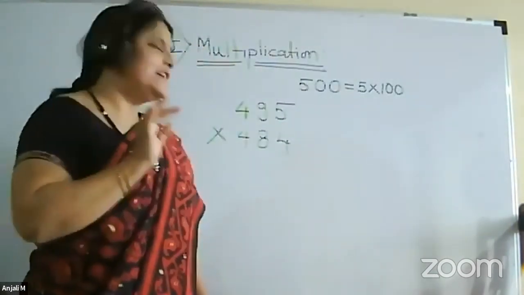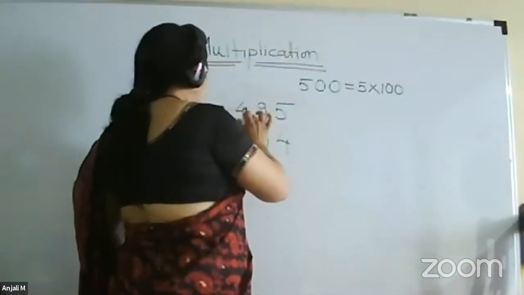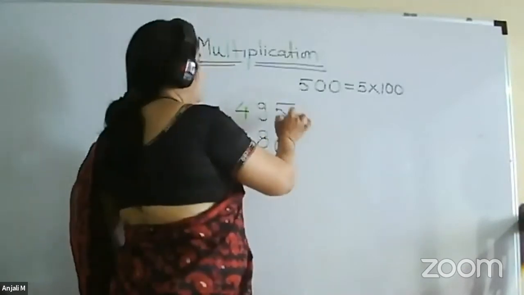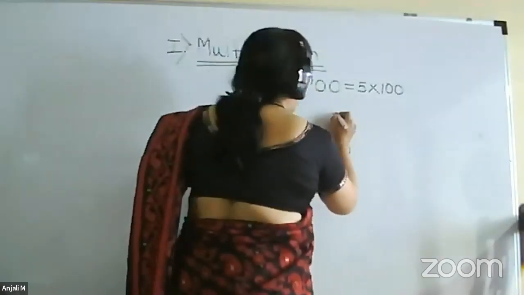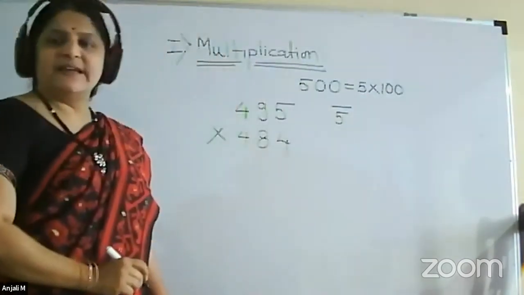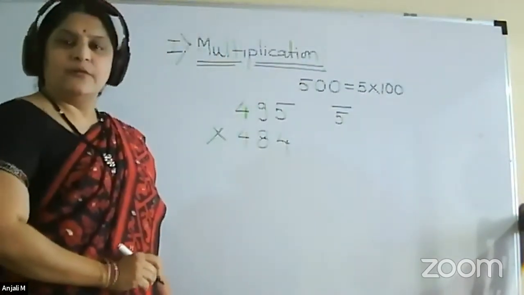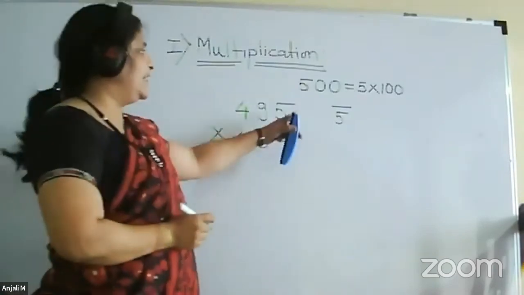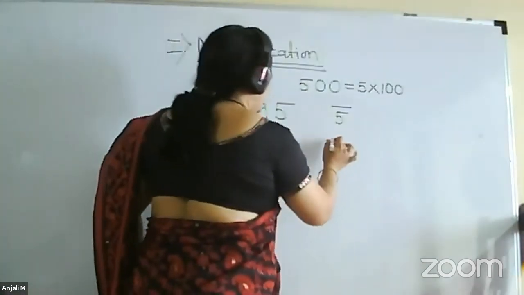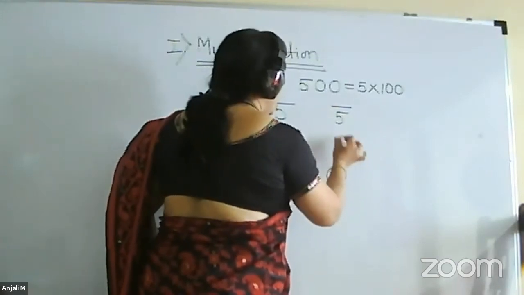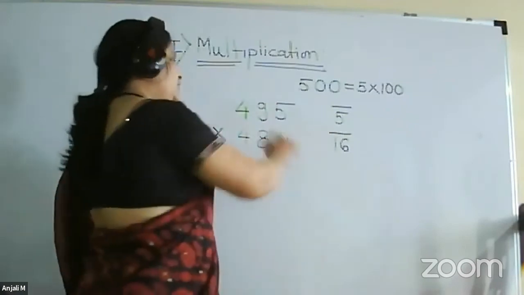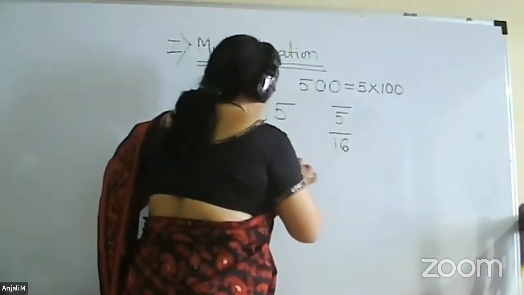Structure part will be the same. What we have to do is 495 minus the base. 495 minus 500. So what you will get is again negative, minus 5. So we write it as 5 bar, and 484 minus 500. So you will get minus 16. So we write minus 16. So this is our basic structure.